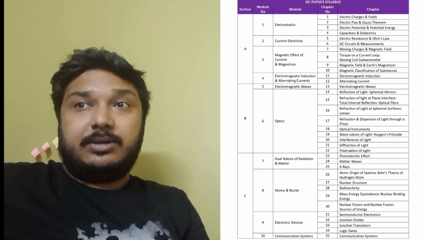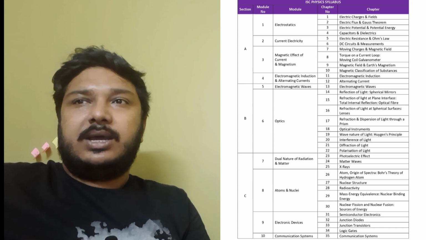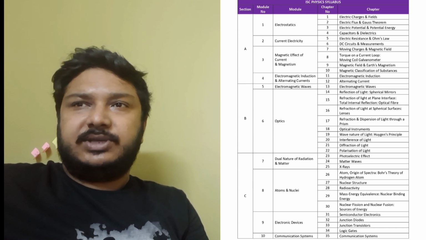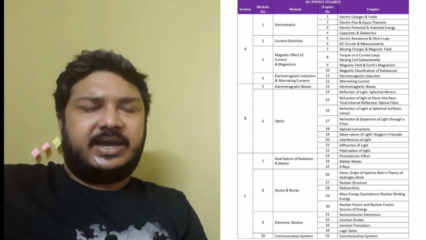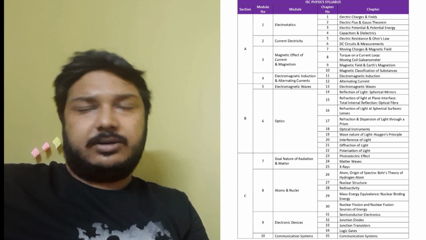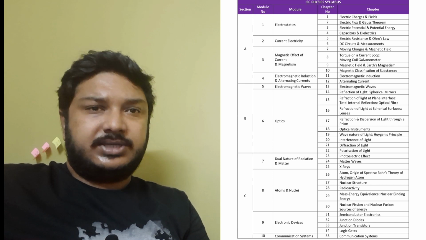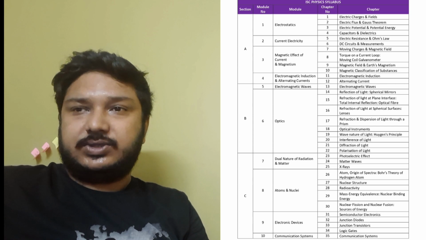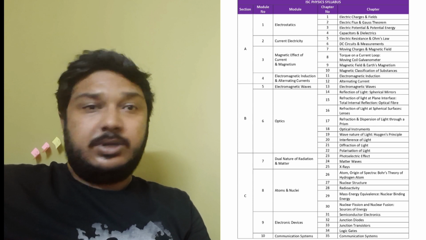As you can know from here, a few modules are very important, a few modules are least important. And most of you know that electricity and magnetism is very important. So that is module number 1, 2, 3, 4 and 5. Those are the modules, of which you can leave module 5. Electromagnetic waves, not that many conceptual things come from there. But 1, 2, 3, 4 are very vital for your foundational physics in class 12. The second thing that is most important is optics, that we already know. But now we will see the actual data, the year-on-year analysis, and let's dive into that.